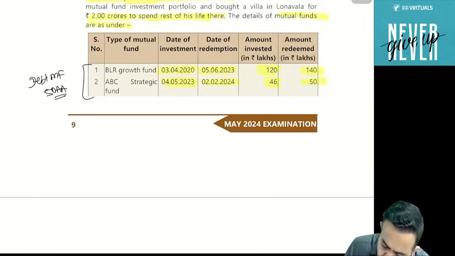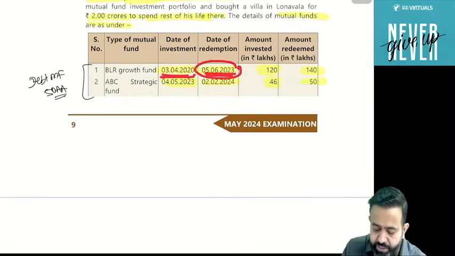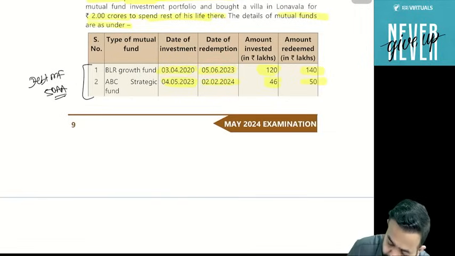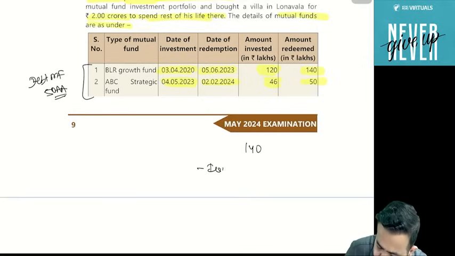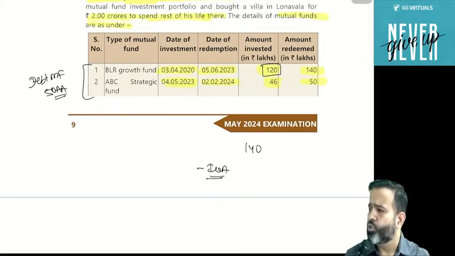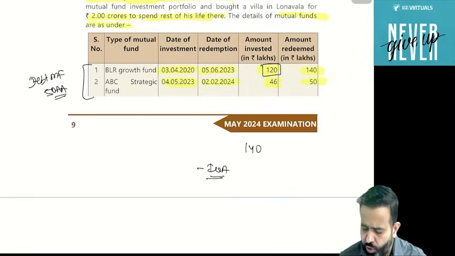Now, on 3rd April 2020 they purchased, and on 5th June 2023 they are selling. So can I say that the period of holding is more than 3 years? So here capital gain will be long term. And 140 minus the indexed cost of acquisition of 120 lakh, you will calculate the indexation also. Yes or no?